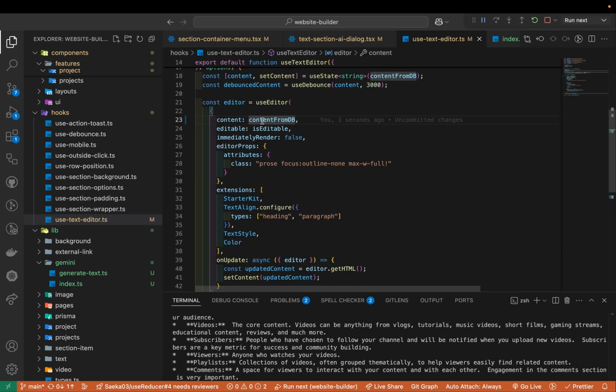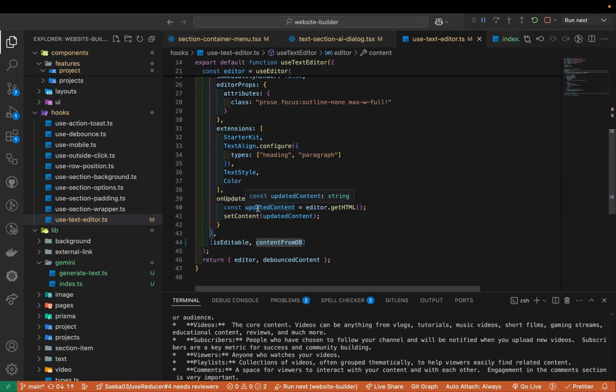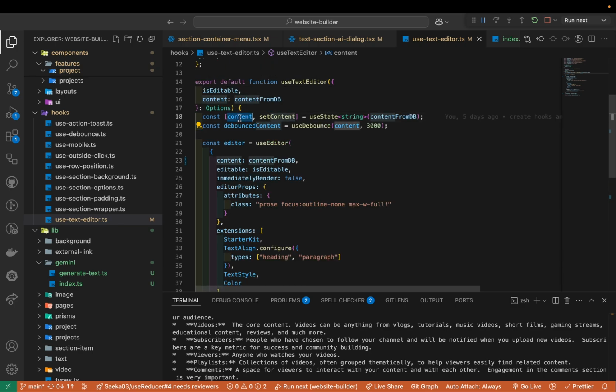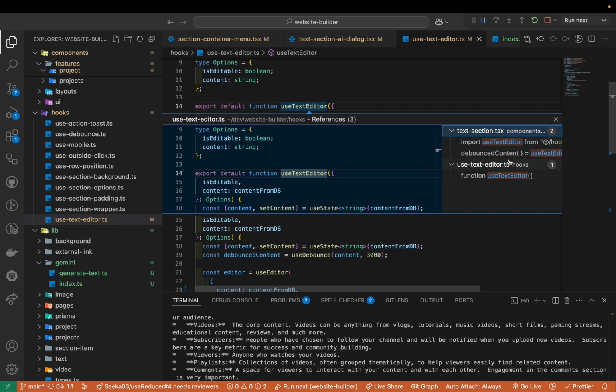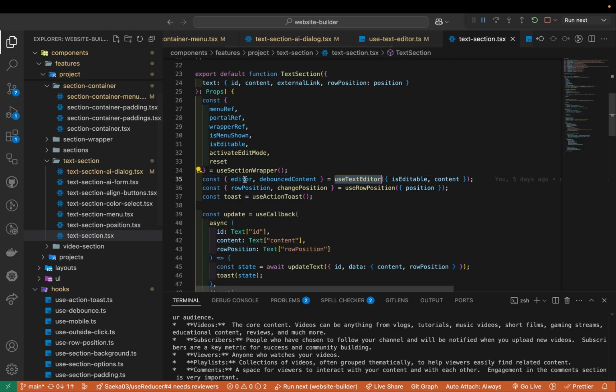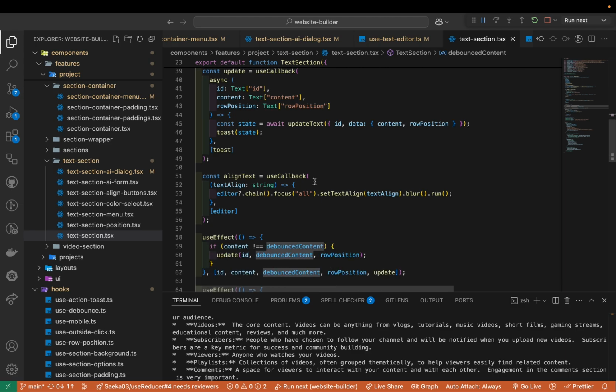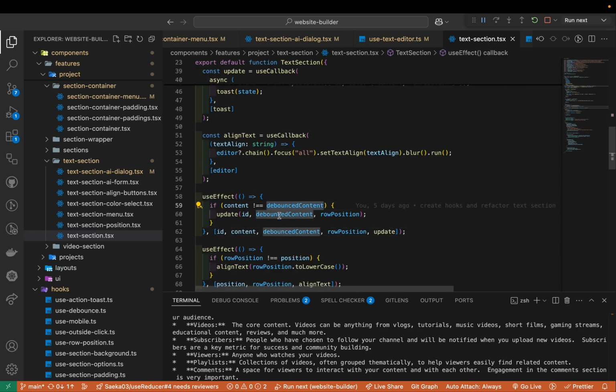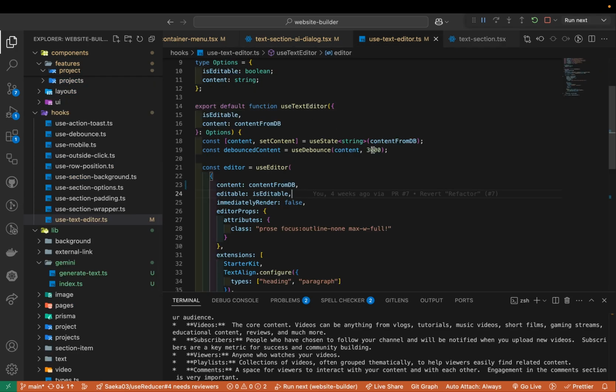regenerate it. And then when user is changing the content over the browser, then we're gonna set content. And then once content gets updated, then we're gonna debounce it. And then we're going to update in the text section probably. So debounce the content to here. Yeah. So when debounce changes, then we're gonna update. So here in this case, when these two are not equal, but at the moment these two will be the same. Let's just try, right? Let's just try. And then one thing I want to do is just 3 seconds is too long, so 300 milliseconds might be good. So let me give it a shot.